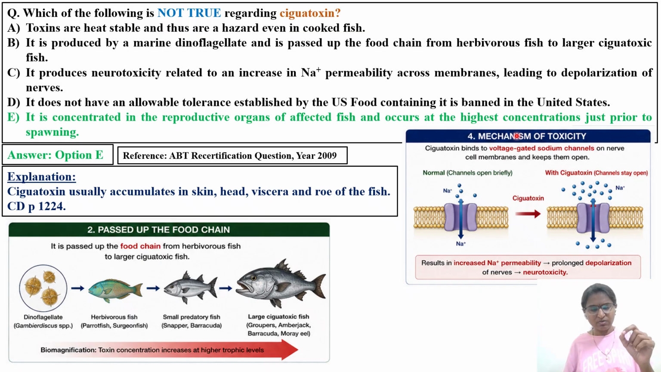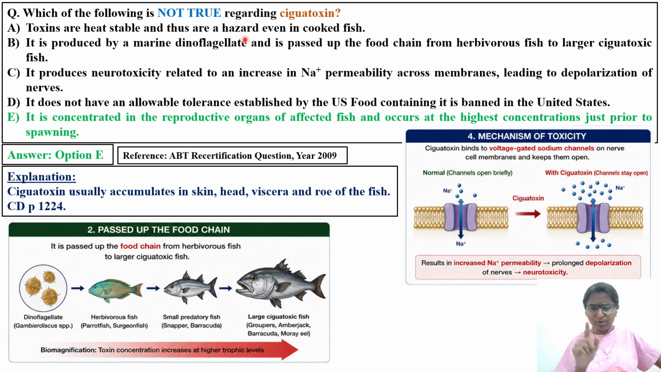Now we will discuss ciguatera toxin, and first see how the first option is correct. The first option is: toxins are heat stable and are a hazard even in cooked fish. When you heat food, certain toxins undergo degradation. But for example, in the case of histamine poisoning, that is scombroid poisoning, even when you heat the fish, the particular toxins are heat stable.